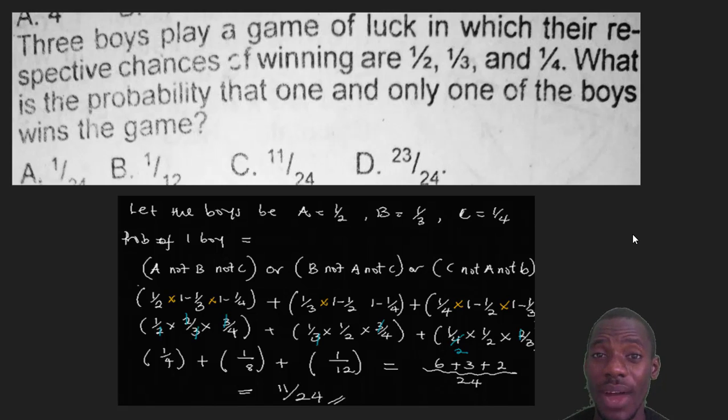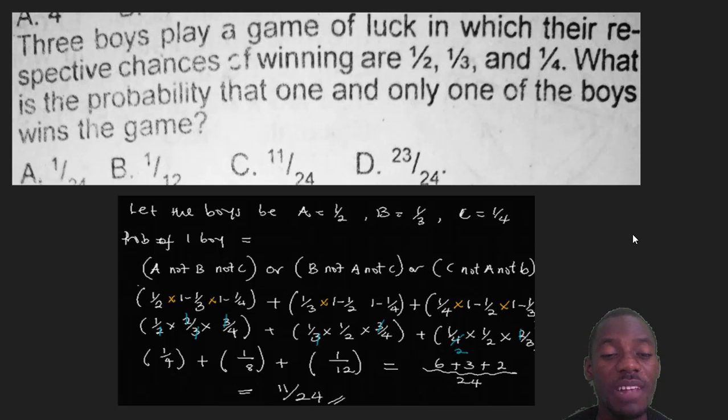Now there are 3 boys, right? Let the boys be A, B and C. The first boy is A, that's 1 over 2. The second boy is B, 1 over 3, and the third boy is C, 1 over 4. Now, what is the probability that one and only one of the boys wins the game? The probability of only one boy winning the game can be explained.